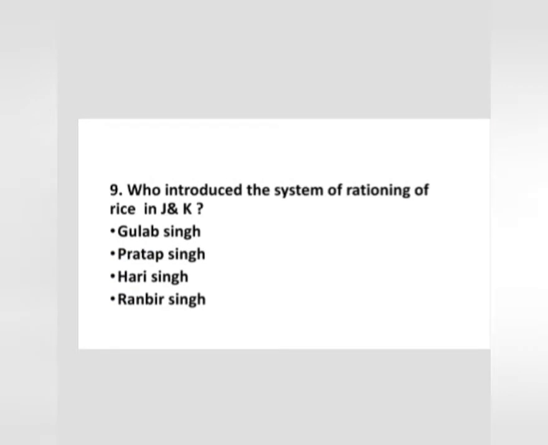Now question number 9. Question number 9 is, who introduced the system of rationing of rice in J&K? Who was he? He was Gulab Singh. So option number 1 is the correct option.